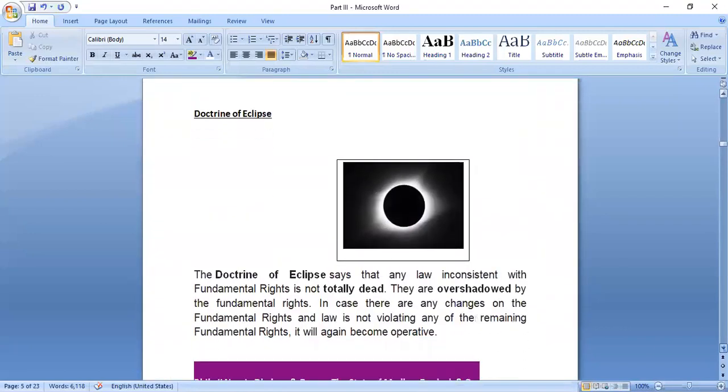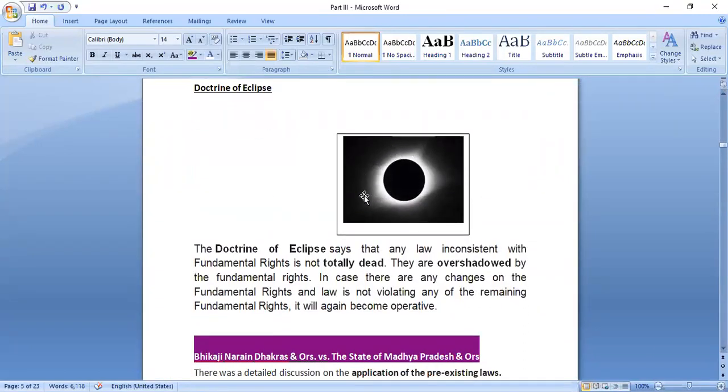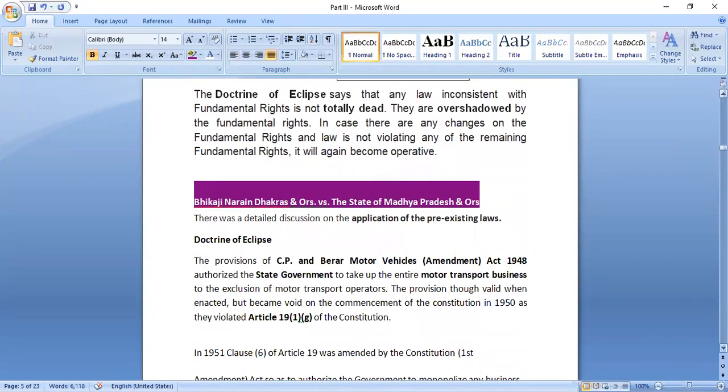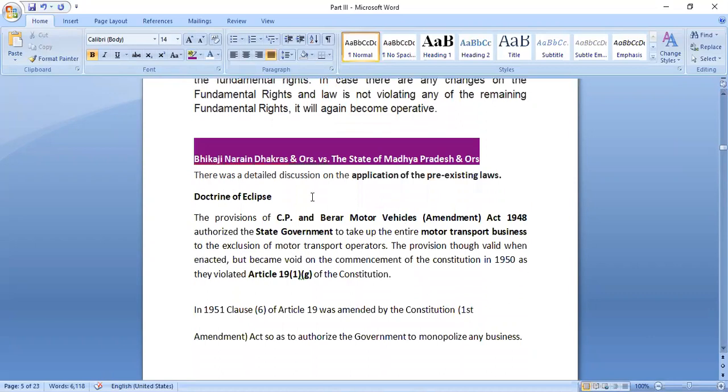So basically the doctrine says that if any act or any part of an act is violating any part of Part 3 of the Constitution, the act would not be totally dead. It would still be there, but only that fundamental rights would overshadow it. If there are any changes in fundamental rights, the act might again become applicable. Now there was one case. This is the case: Bhikaji Narain versus State of Madhya Pradesh.